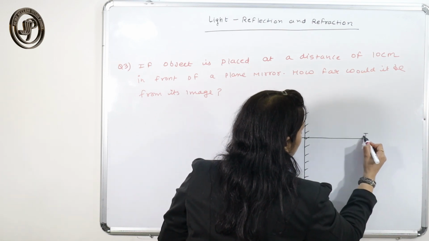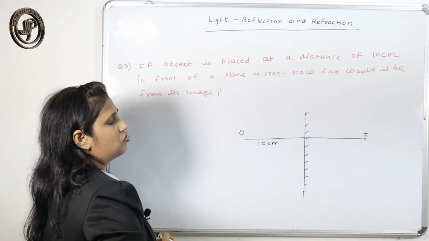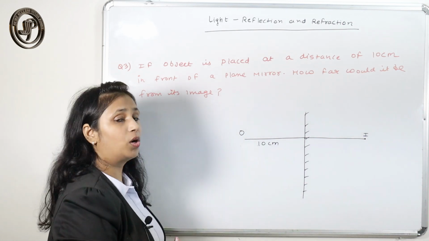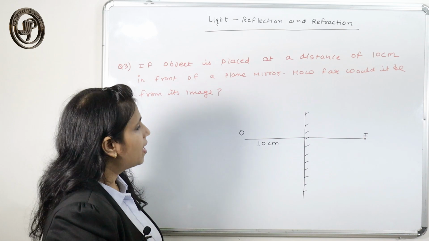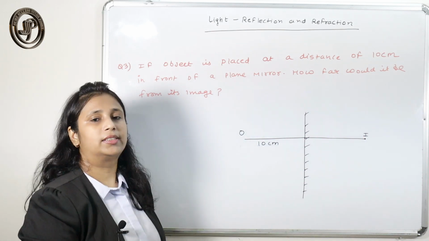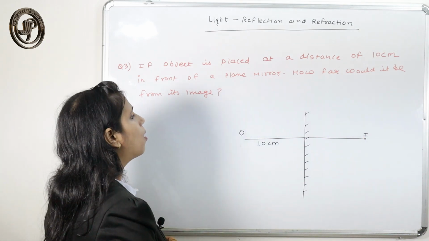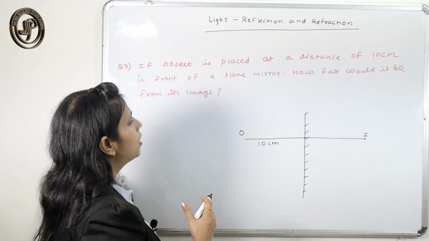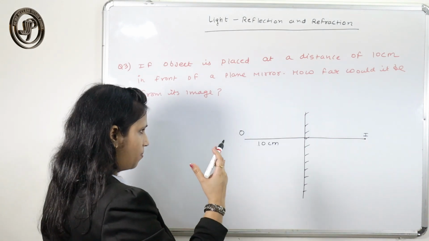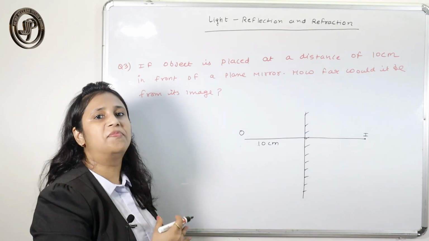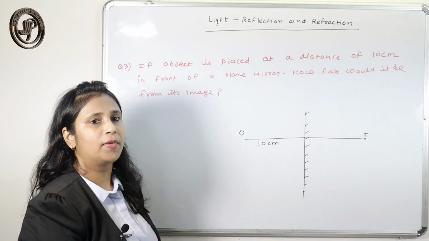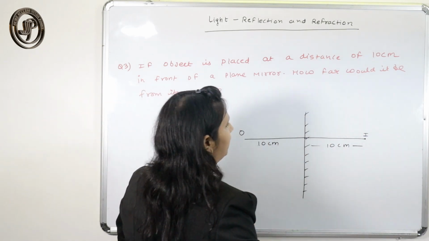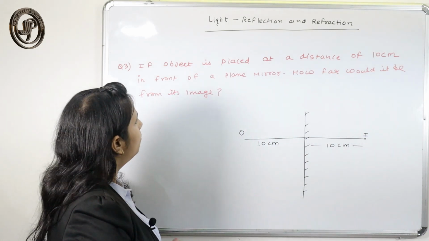We know that the image is laterally inverted. The image is virtual and erect, and one more characteristic: the image is formed behind the mirror at the same distance from the mirror as the object is from the mirror. So the image is also formed at a distance of 10 centimeter from the mirror.